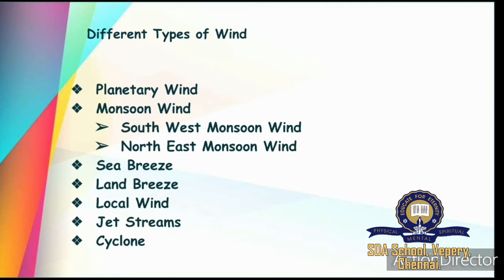So what is warm local wind? It is in the part of northwest India. An example is Loo. So what is Loo? Loo is a strong, dusty, dry and hot summer wind.